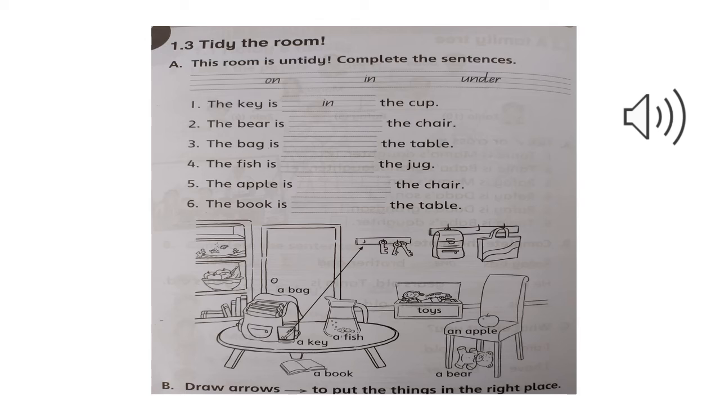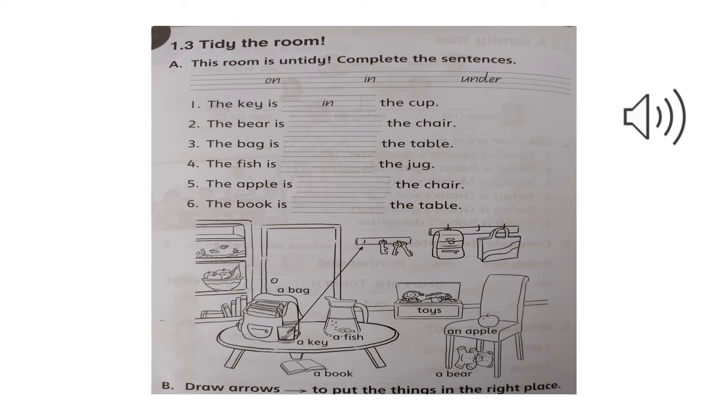Now you have to find the bear, and the bear is under a chair. You guys see it? So you have to write under in the second sentence. The third one is the bag is dash the table. The bag is on the table. So you have to write on in the third sentence. The fish is dash the jug. The fish is in the jug. So you have to write in the fourth sentence.